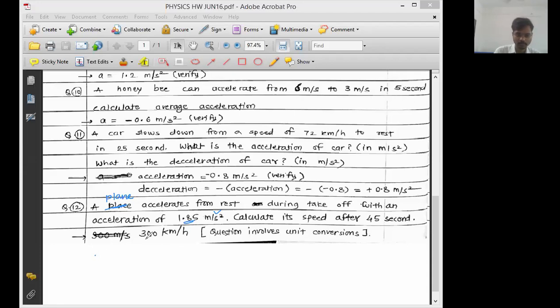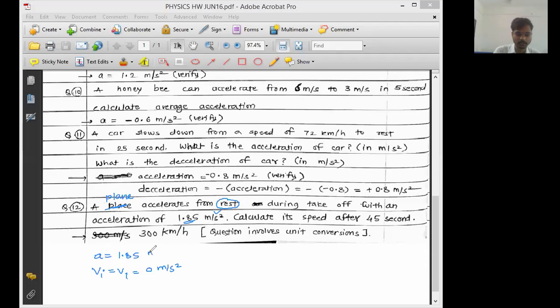So what is given? The first number given is the acceleration, 1.85. Sir, one more data is given. It accelerates from rest, which means its initial velocity Vi, I stands for initial, or V1, was 0 meter per second. The plane is taking off with an acceleration of 1.85 meter per second square.